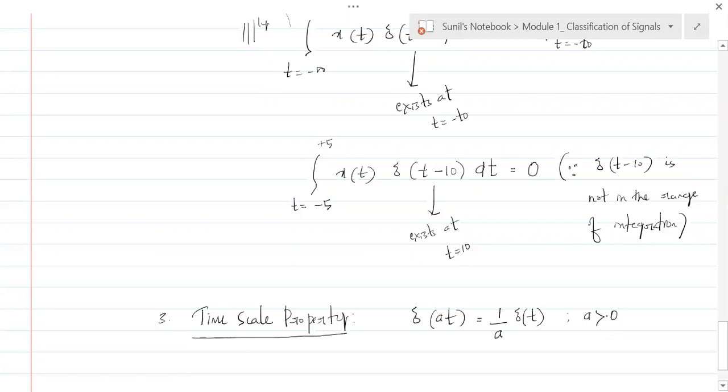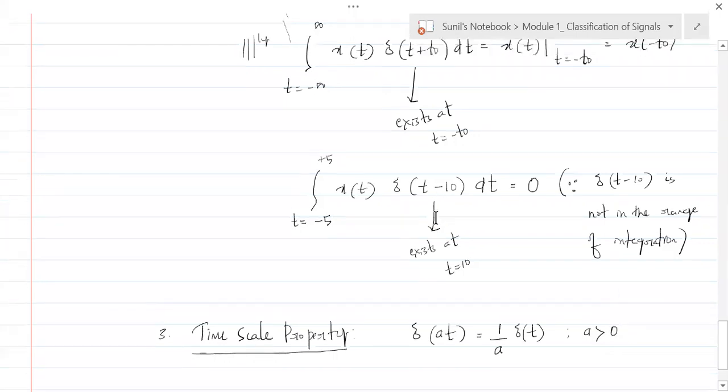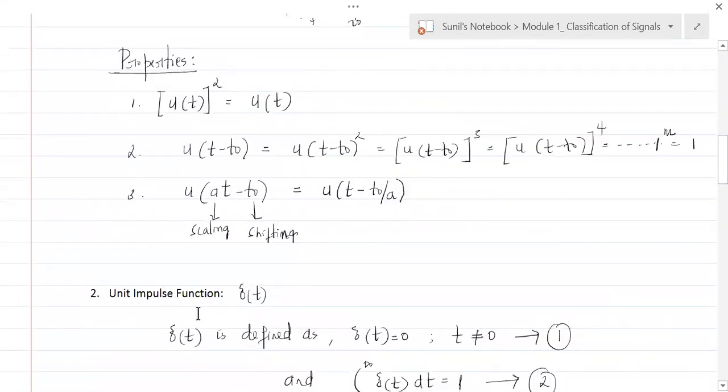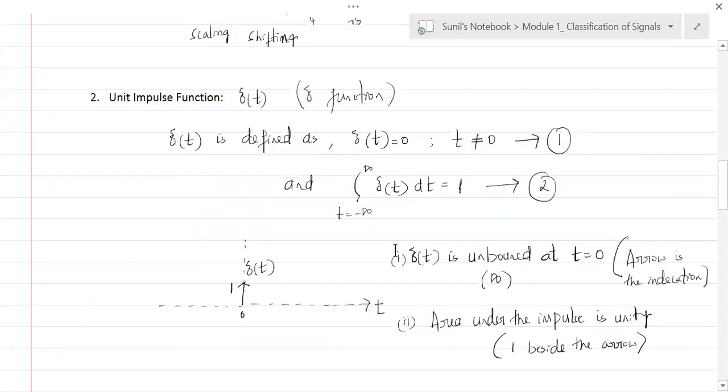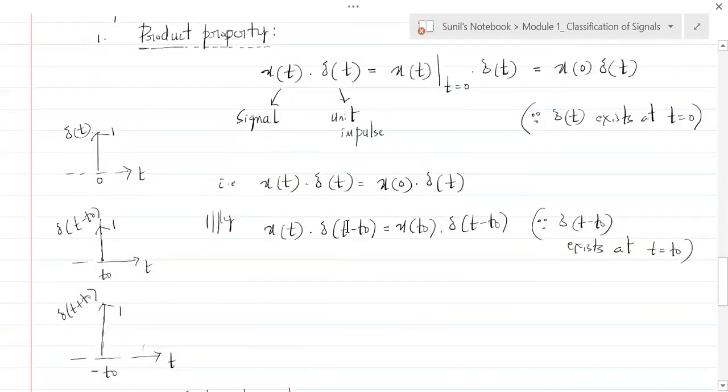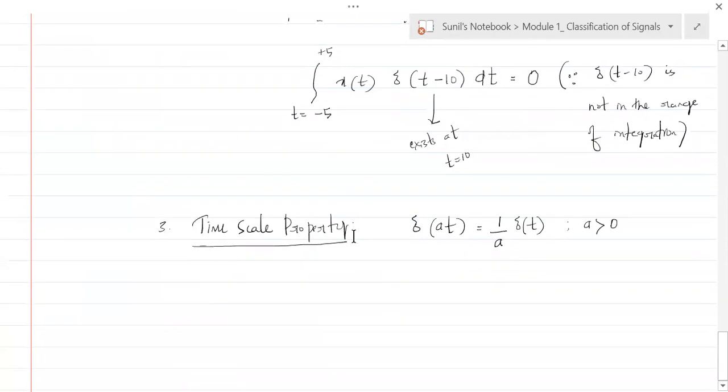Suppose you are asked to list the properties of delta function. See here, this impulse function is also called as delta function. Unit impulse function is also called as delta function. Suppose you're asked to list the properties of delta function, then you do not have to give all these details. You cannot say why it has to be that, how the area under the impulse. You do not have to say all that. So let's just summarize the properties like this.